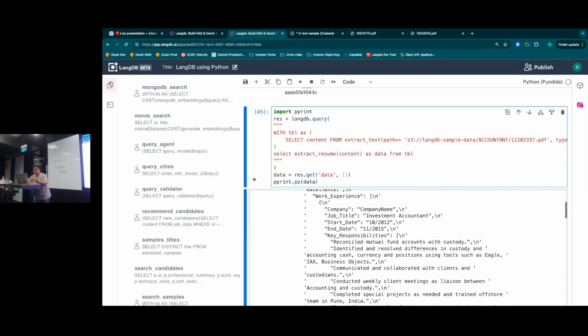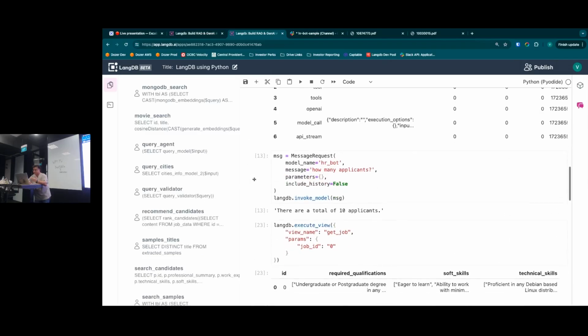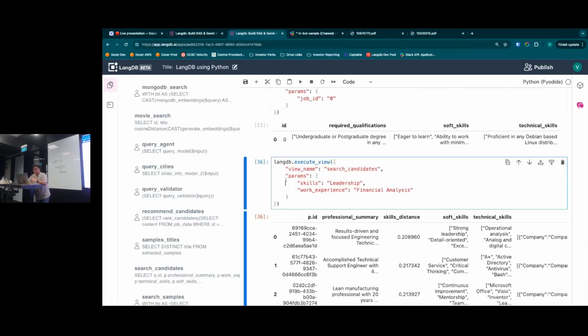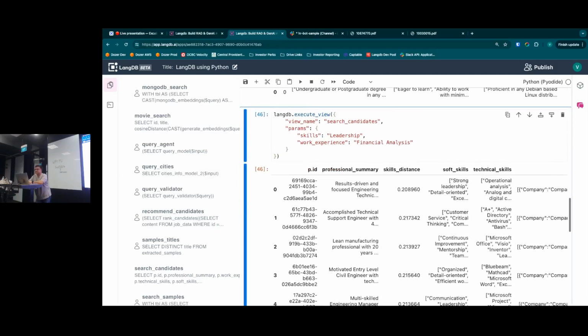Just to see how that will look, I have put some Python examples here. For example, if we leverage search candidates, execute view Python command, and we pass in parameters called skills, with skills leadership and some work experience, right? We basically are doing a semantic search on the data that was processed, and you get some candidates.